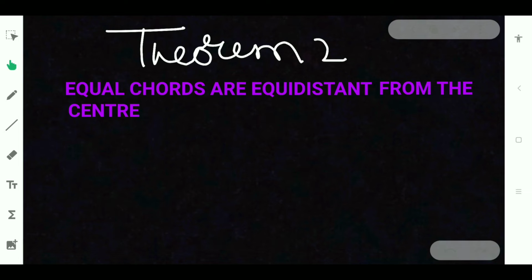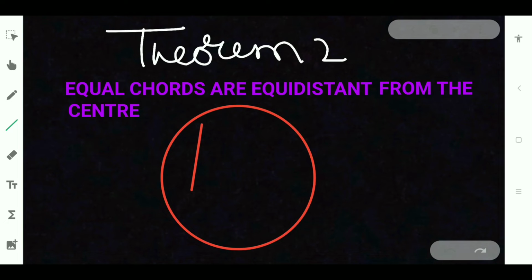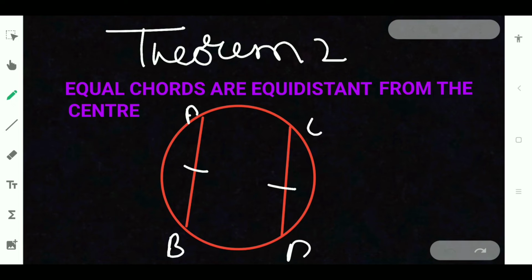What does it mean? It meant that equal chords means, let us take a circle. Equal chords, these two are equal. AB and CD are equal chords, are equidistant from the center. So this is center O, and this is equidistance from the center means, so let us take this one as OP and OQ.